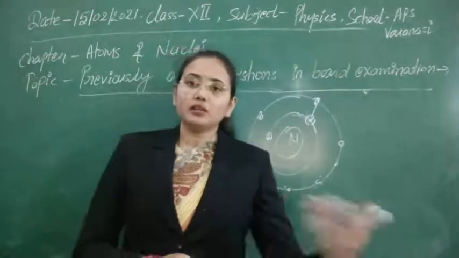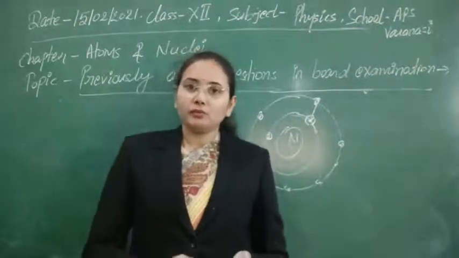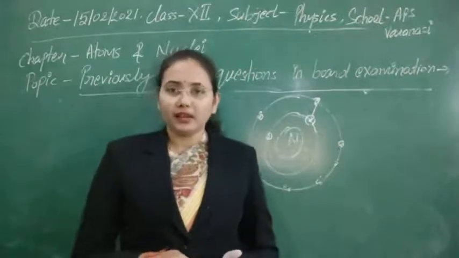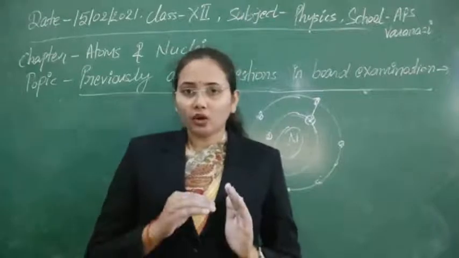So there are two types of collision possible, and accordingly we get two types of spectrum in X-rays.